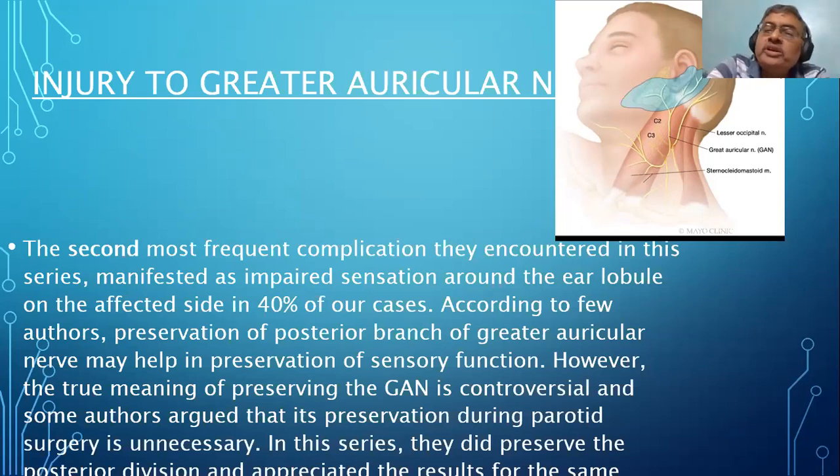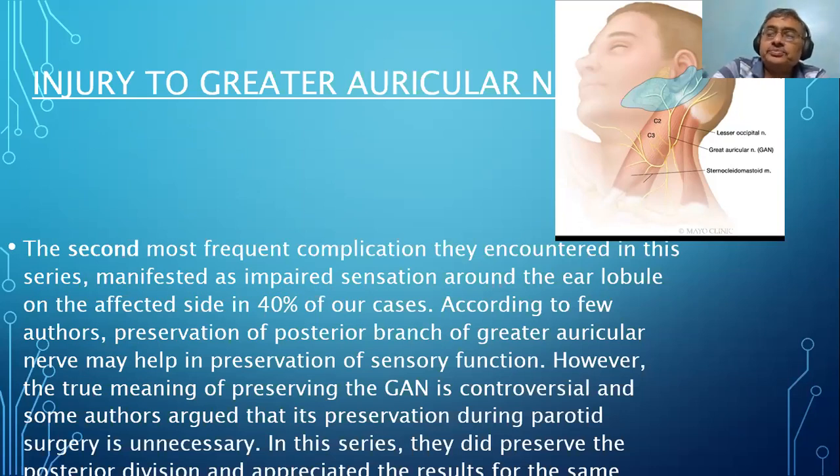The only point is that according to its division, this figure doesn't show it, that it is very difficult to preserve the posterior branch. Sometimes parotid is overlapping it. So there is an argument, and the amount of sensation loss is very minimal, and most of the patients never appreciate it. But yes, if possible, you should preserve the posterior branch. The anterior branch is not possible to preserve because it goes in the superficial parotid cleft.